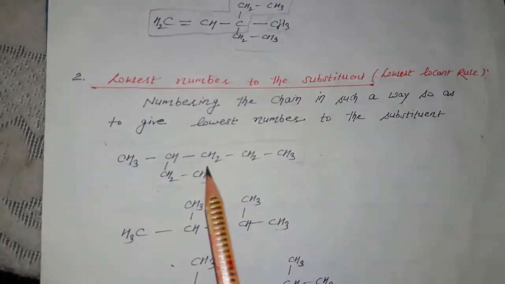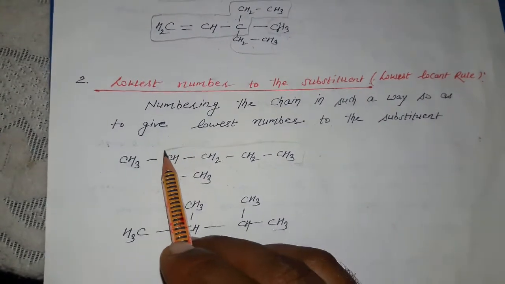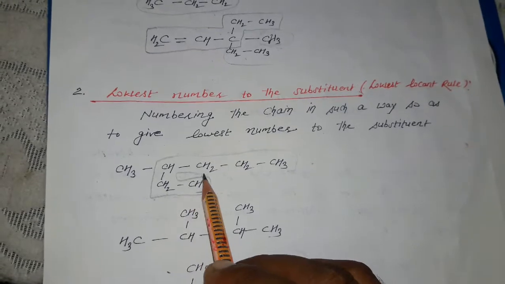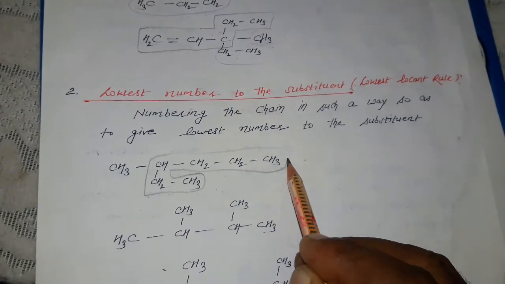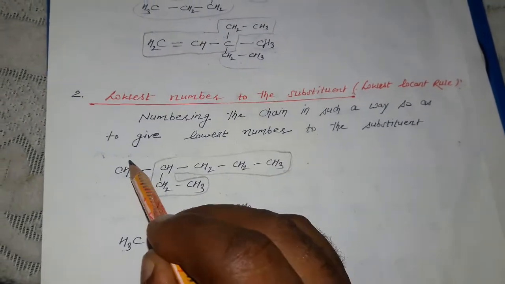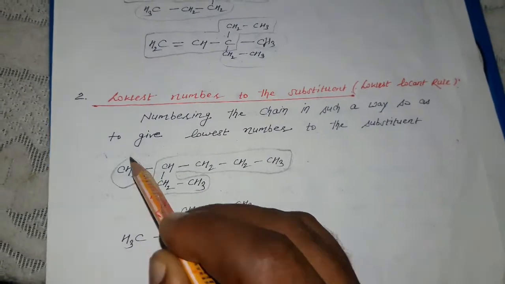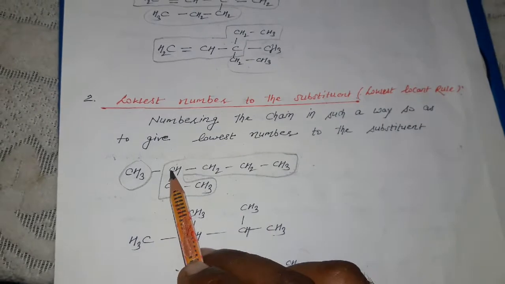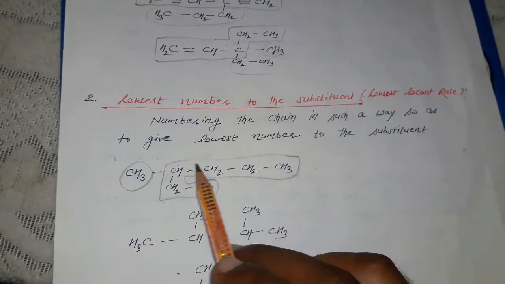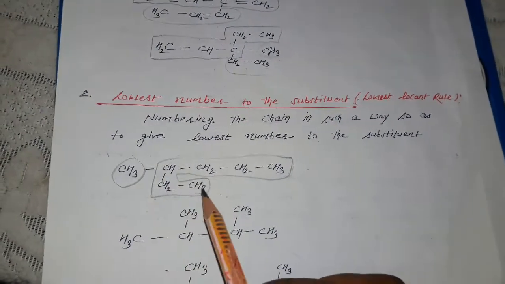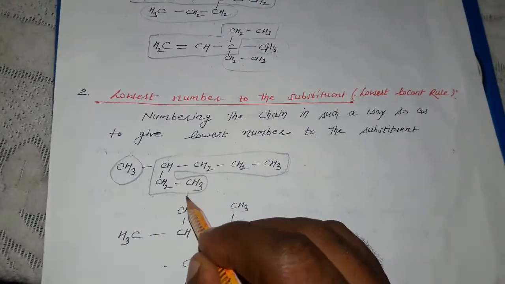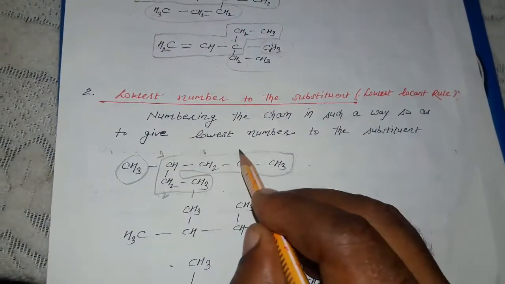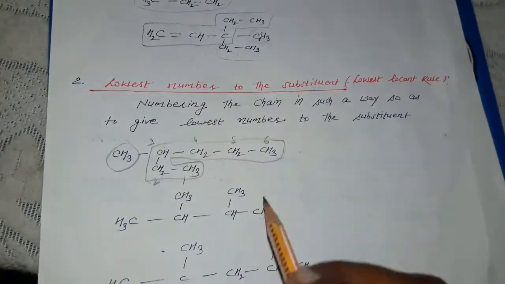In the selection of chain, we can take this as the main chain as well as the longest chain. So these are the side substituents. You can see 1 2 3 4 5 6, this is the lowest position from this side. From the other side, 1 2 3 4 is not the lowest position, so we give the numbering from this side, 1 2 3 4 5 6.